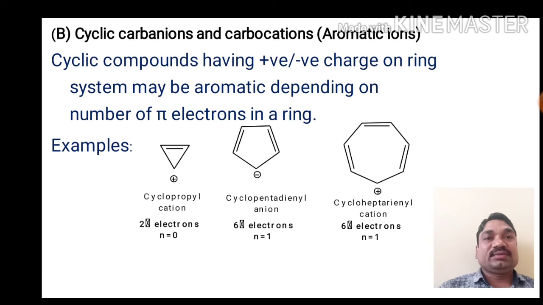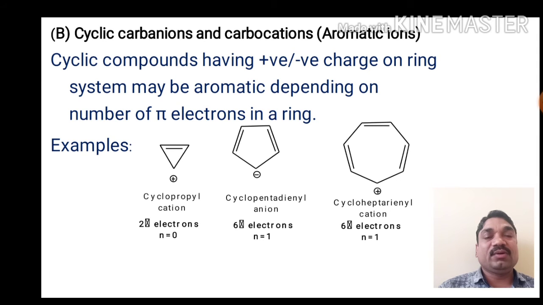The next one is B, cyclic carbanions and carbocations, or aromatic ions. A cyclic compound having a positive or negative charge on the ring system may be aromatic depending on the number of pi electrons in the ring. For example, the cyclopropyl cation contains 2 pi electrons, n is equal to 0, and it is an aromatic compound.